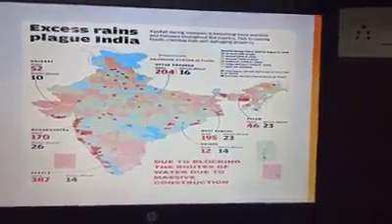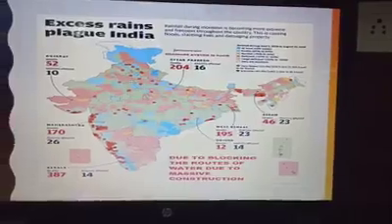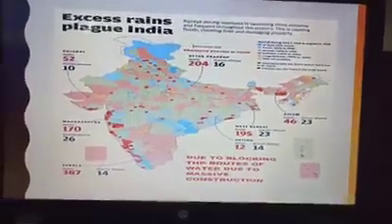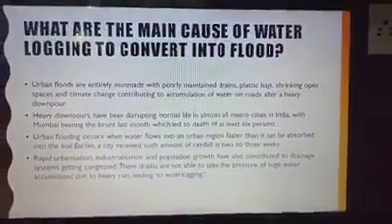This is a picture which shows the excess rain and blocking of routes due to massive construction. From this picture, we can clearly notice the loss of human life.